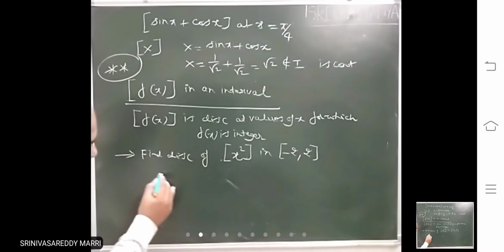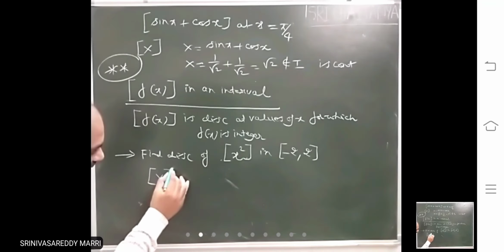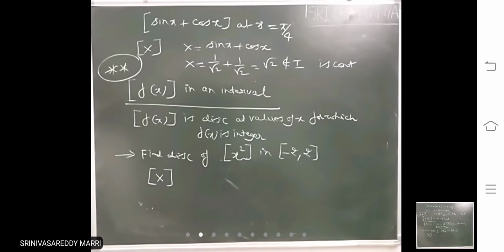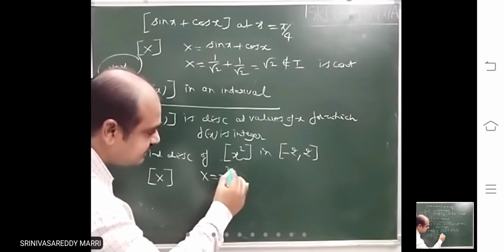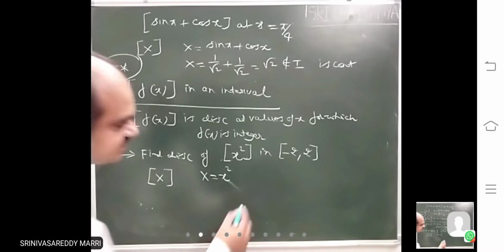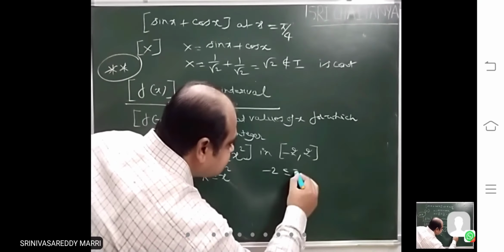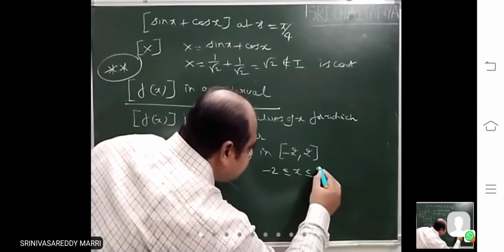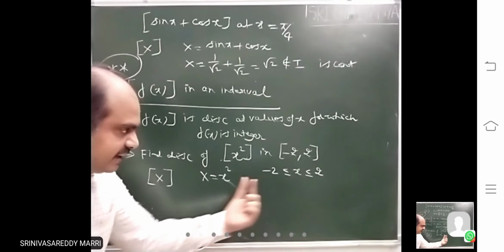Look at how we will proceed with this. We will take this as capital X. Capital X equal to x square. Take this capital X, convert into basic form and take this as capital X square. Now capital X values you have to find out. Small x values are given, minus 2 to 2. Find capital X values where they lie.